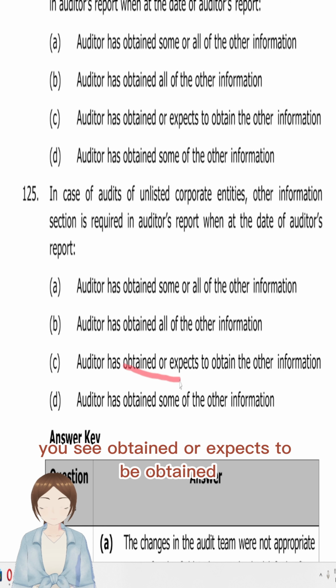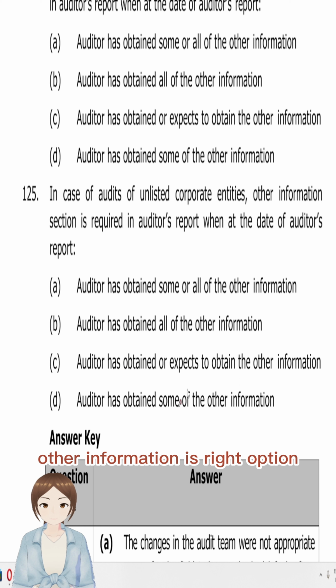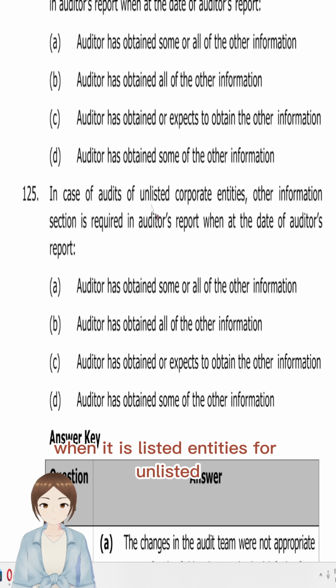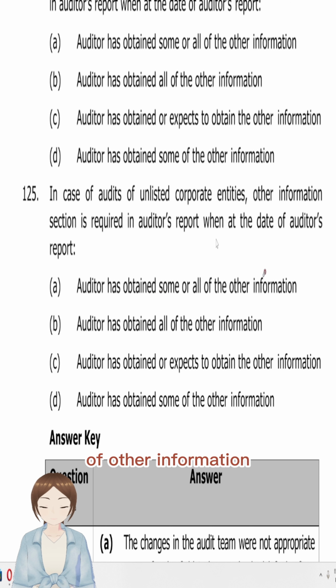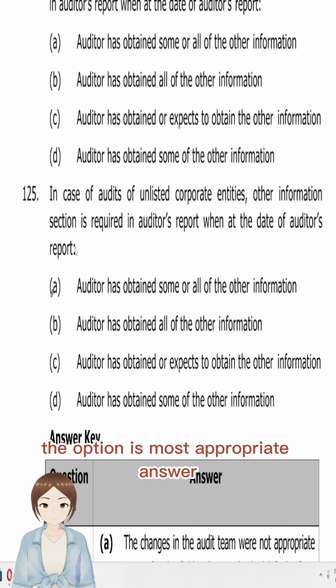You see, obtained or expects to be obtained is the right option when it is listed entities. For unlisted, it is when the auditor has obtained some or all of the other information. So option A is the most appropriate answer.